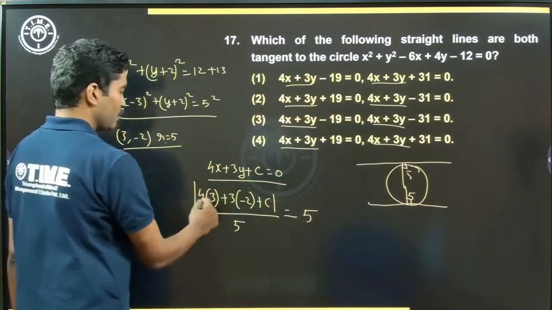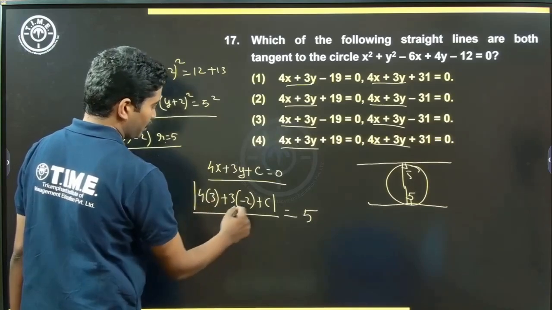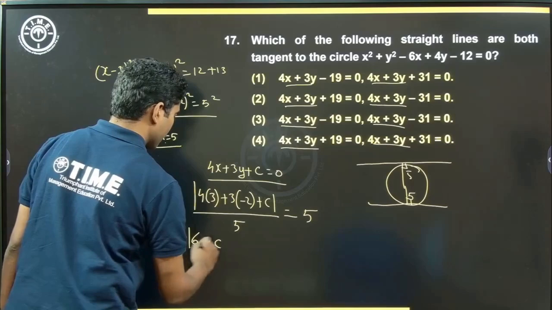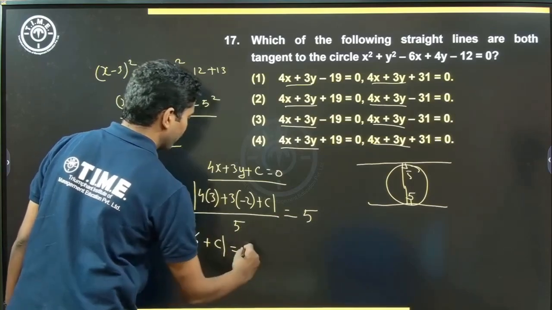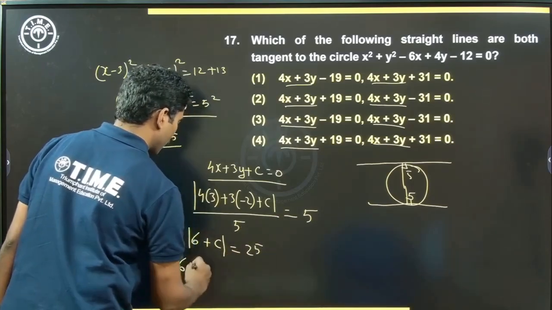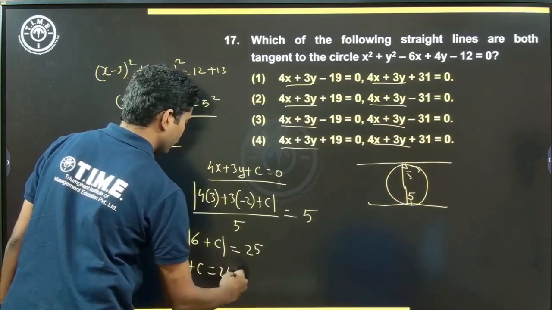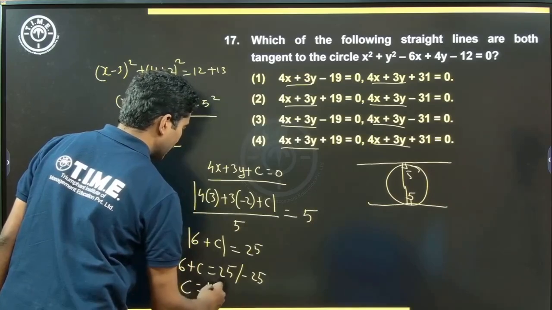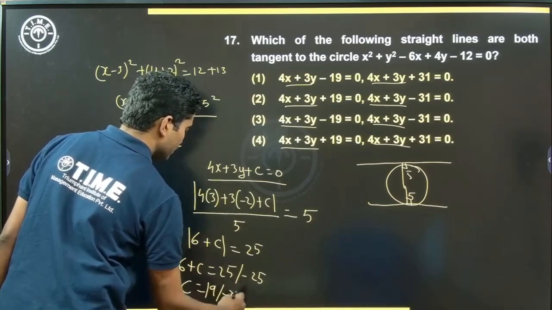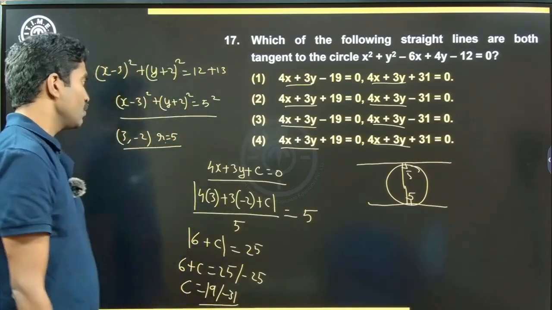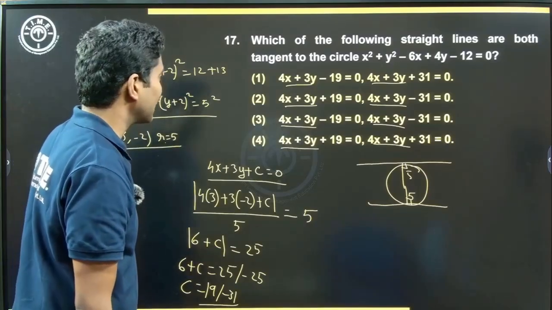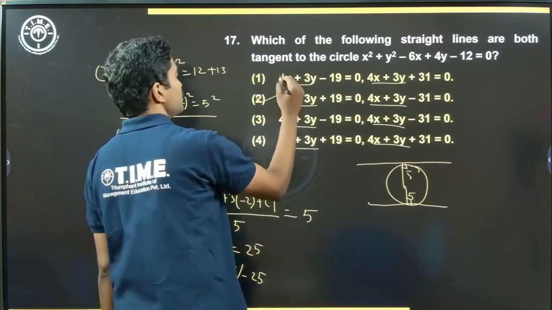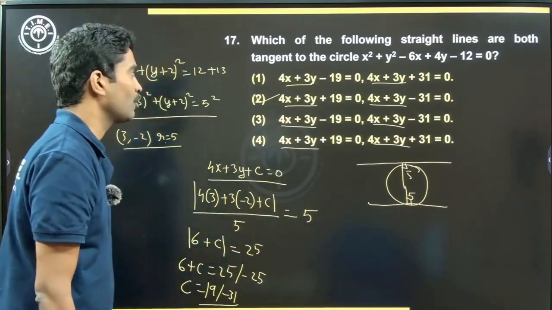So what do we have? 4 3s are 12, 12 minus 6 is 6, 6 plus c, mod of 6 plus c is equal to 5 5s are 25. So mod of 6 plus c can be 25 or minus 25. So c can be 19 or minus 31. So 4x plus 3y plus 19 and 4x plus 3y minus 31. 17th one, we're going with option 2.